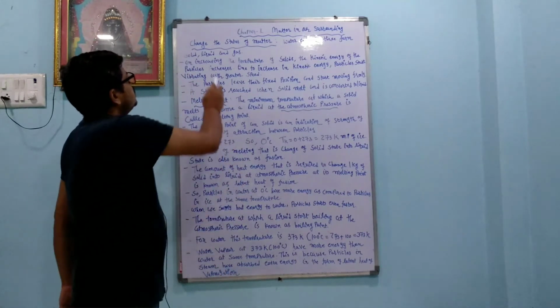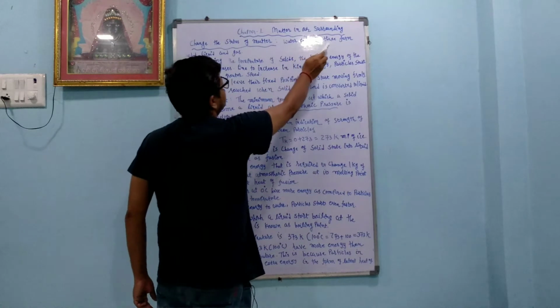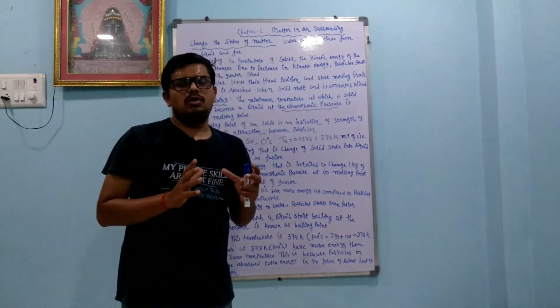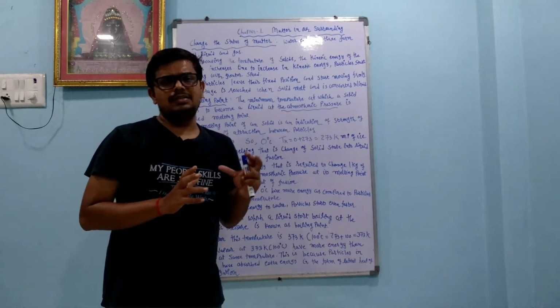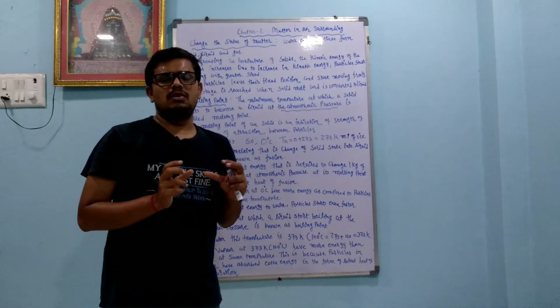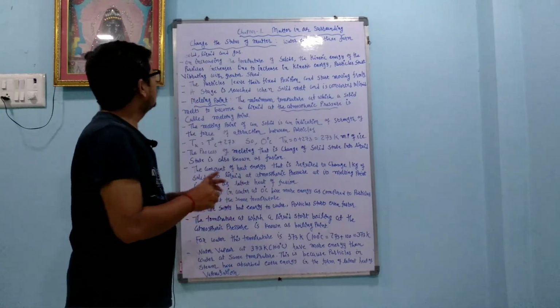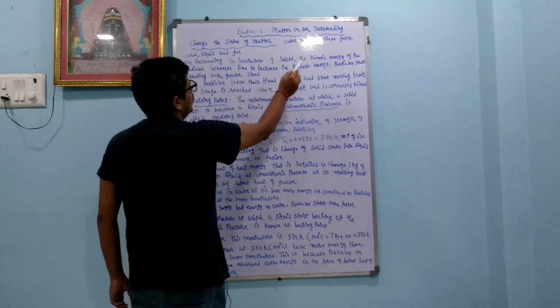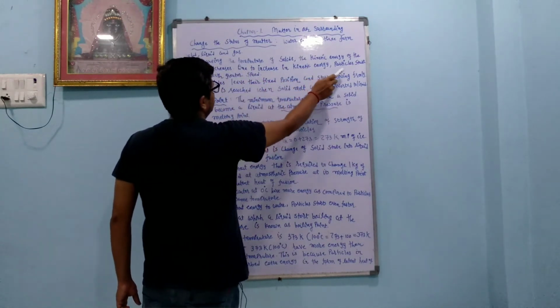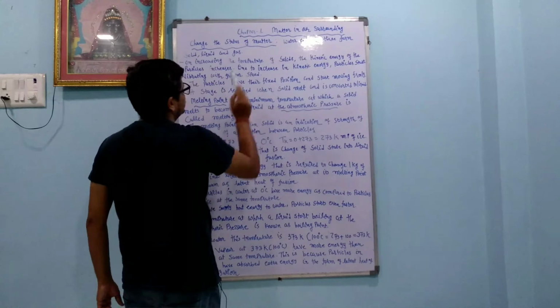Change of states of matter. Water exists in three forms: solid, liquid and gas. Dear student, we know that water is available in three forms: ice, which is the solid form; water, which is the liquid form; and the gaseous form, which is called steam. On increasing the temperature of a solid, the kinetic energy of the particles increases. Due to the increase in kinetic energy, particles start vibrating with greater speed.